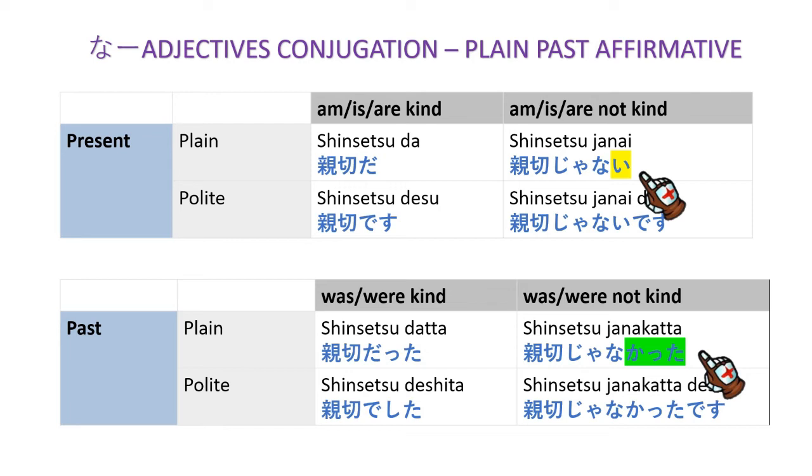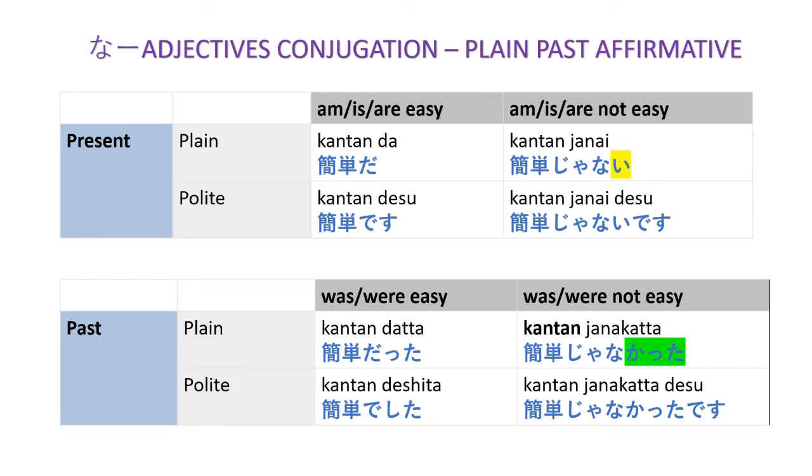Again, we drop the hiragana i and change it to katta. Same with kantan. Kantan janai. Drop the hiragana i and change it to katta. Kantan janakatta. Were not easy.